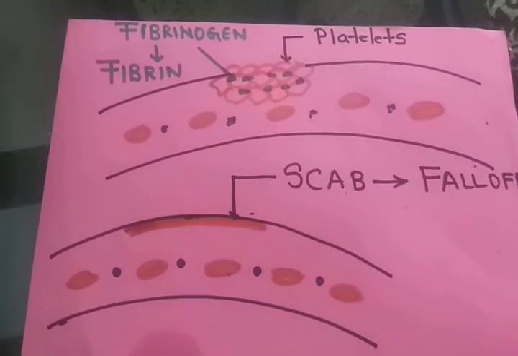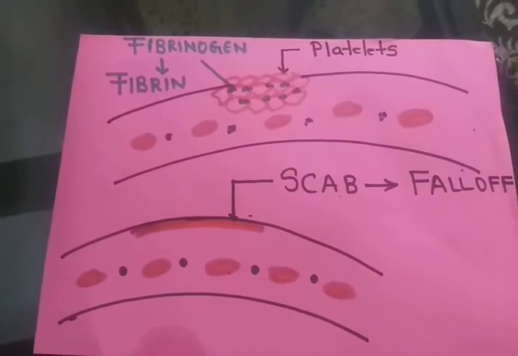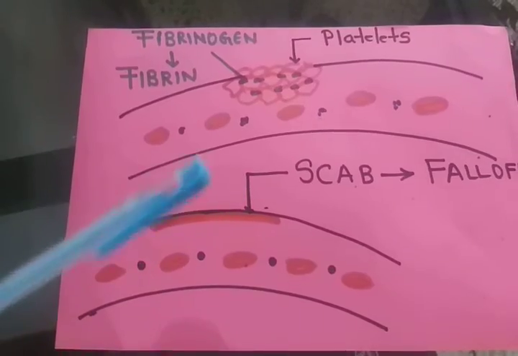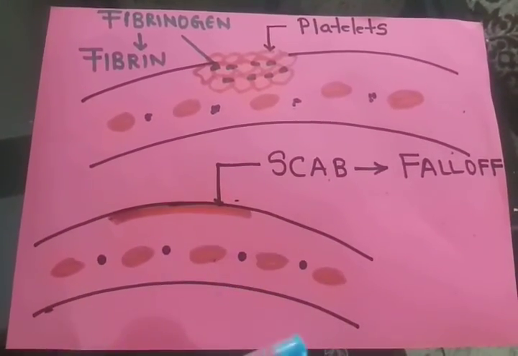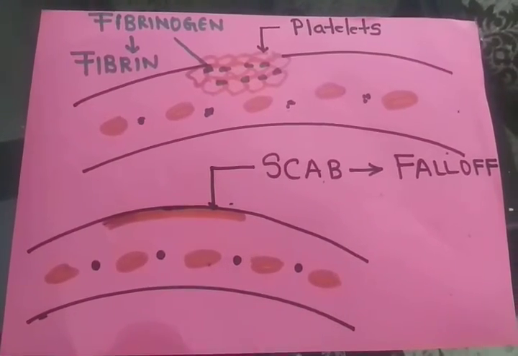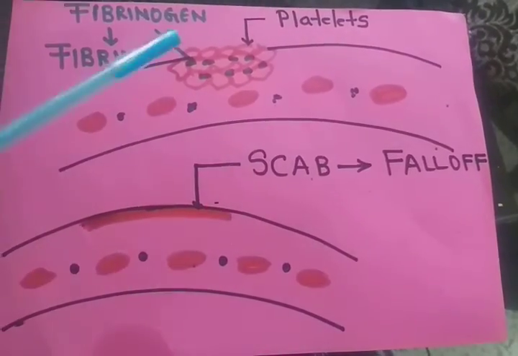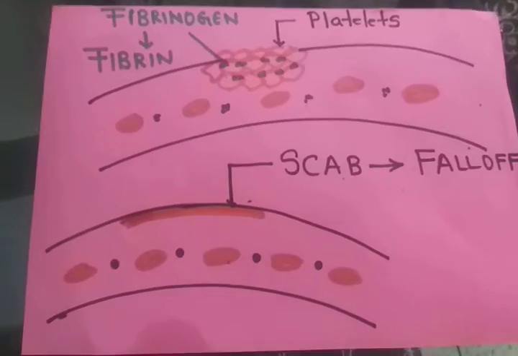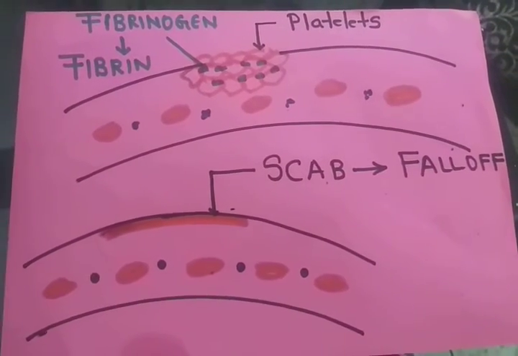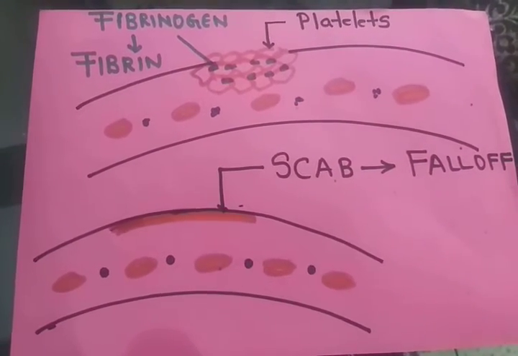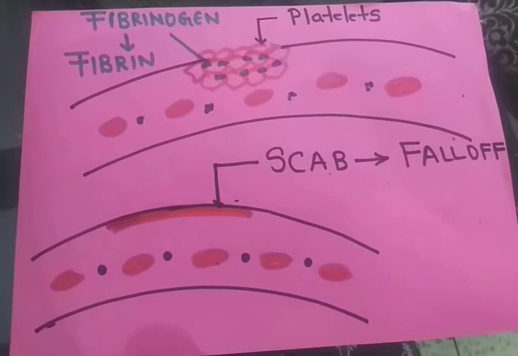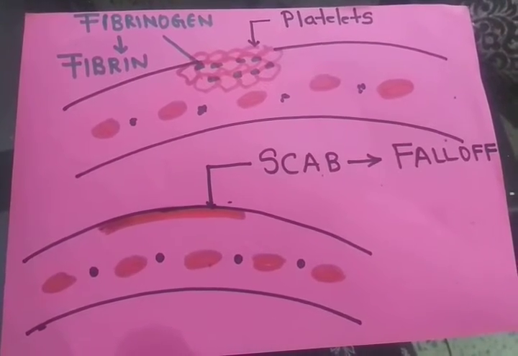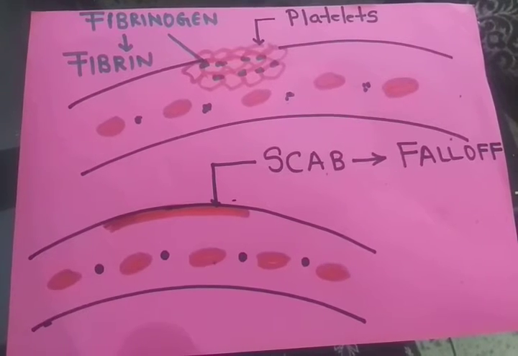Whenever there is any cut, below that skin region the blood vessels also break. So what happens immediately after that break? All the platelets along with the blood constituents gather at the region of break and form a cluster over there. Along with platelets, what else will come? The fibrinogen, which is already present in the blood. It is a protein.